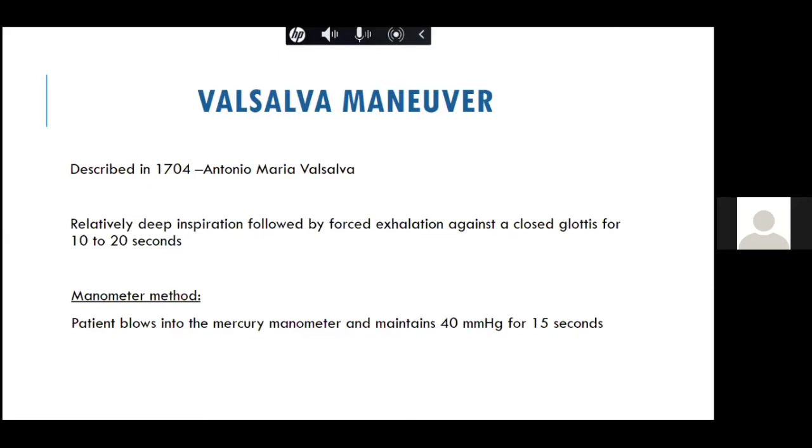Now ASD, you should know that if a patient has only ASD, the typical clinical finding you'll get is a wide and fixed split. I already discussed last time why you get a wide split and why you get a fixed split. Because the blood coming to the RV is constant both during inspiration and expiration. And why it is wide split is because of the hangout interval. So a wide and fixed split is typical of ASD.